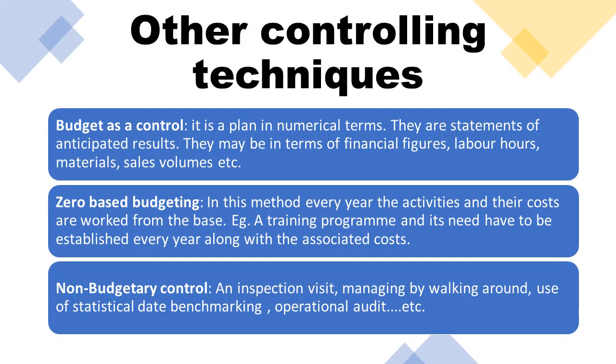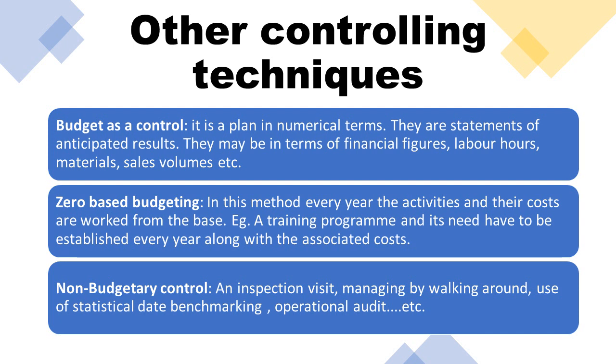The next controlling techniques, we can divide into budgetary controls and non-budgetary controls. As the name itself says, budget means we can estimate and imagine in the form of money, or we can measure in the form of numbers. So budget as a control means it is a plan in numerical terms.